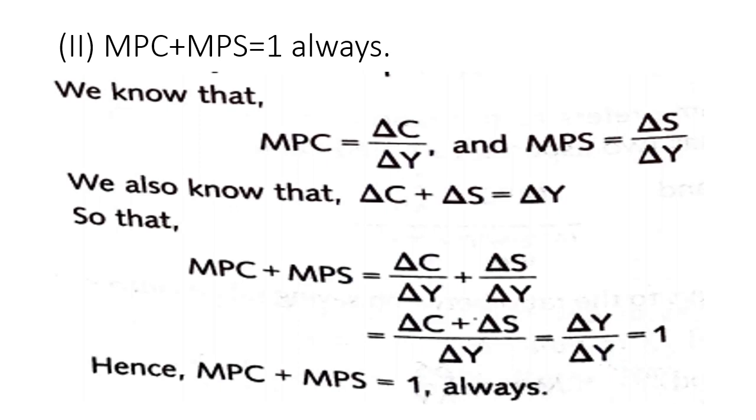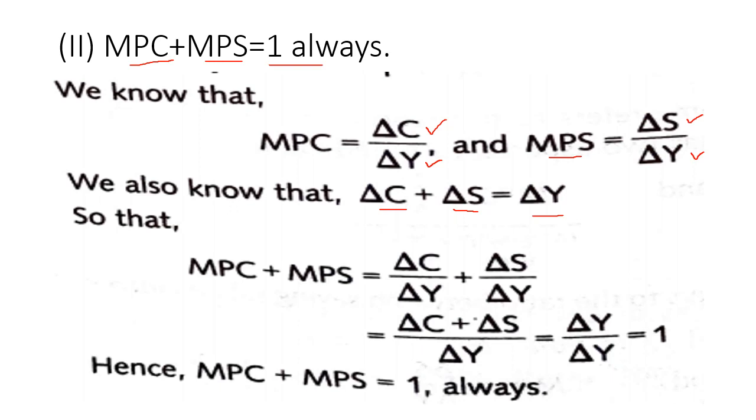Now the second relation is MPC, marginal propensity to consume, plus MPS, marginal propensity to save, is equal to 1 always. See how. Marginal propensity to consume is the increase in consumption divided by the increase in income, the ratio between change in consumption and change in income. And marginal propensity to save is change in saving divided by change in income. We also know that change in consumption plus change in saving is change in income.